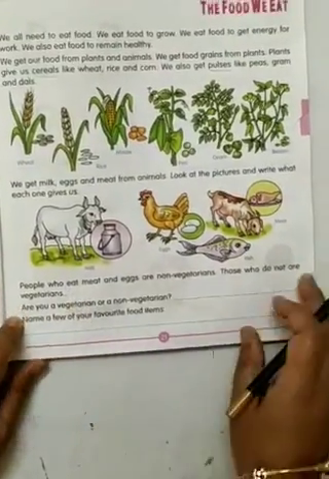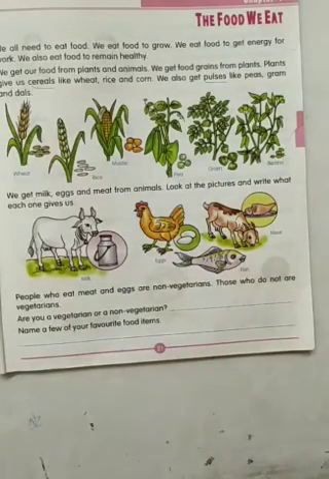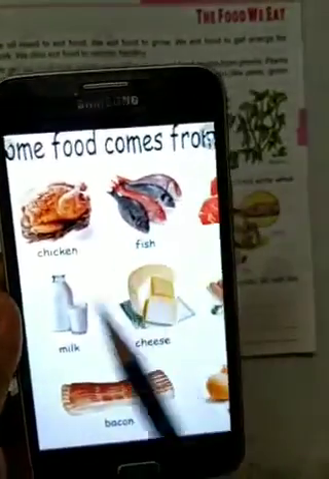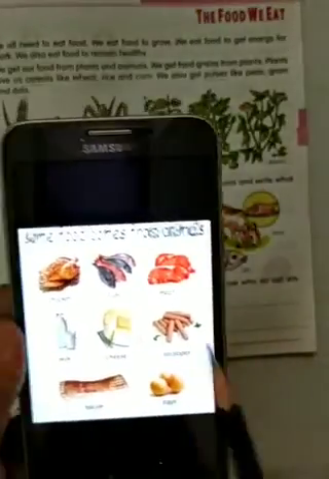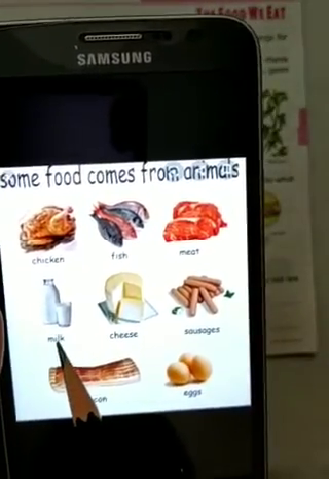One minute, I'll show you the picture of this also. See the food we get from animals: chicken, fish, meat, milk, cheese.